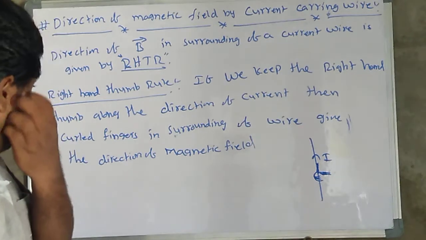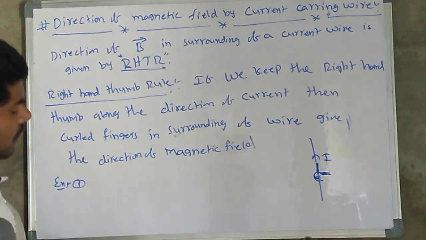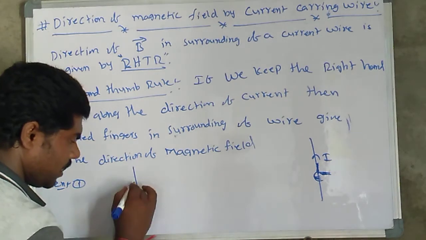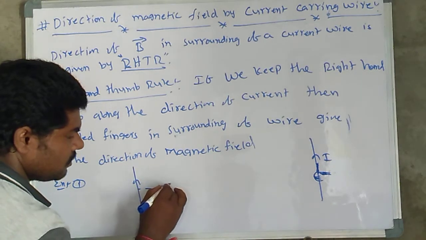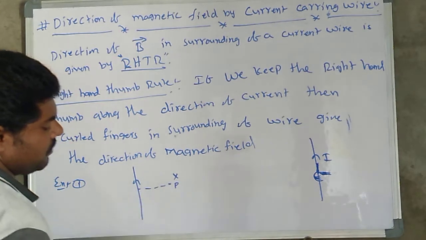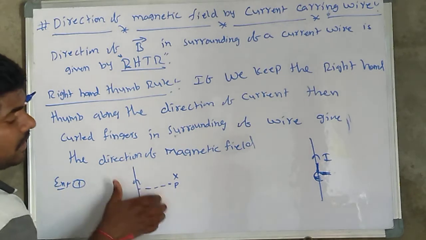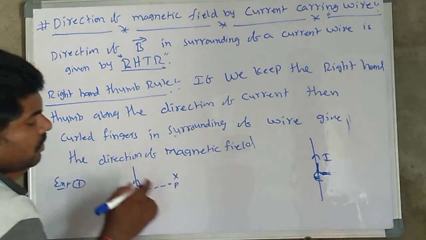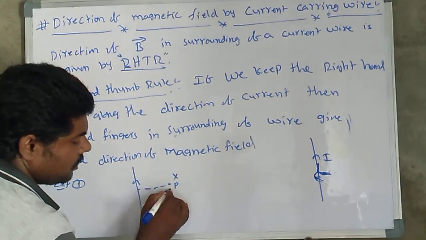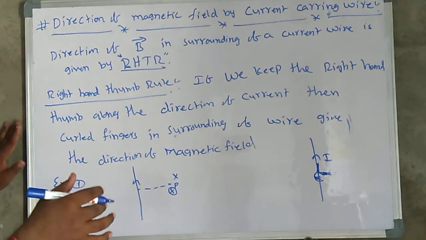So let us consider another example. Let us consider one wire. Here this point I would like to consider as X. When the current moves upward, at point X the current is into the board, into the plane, into the paper.